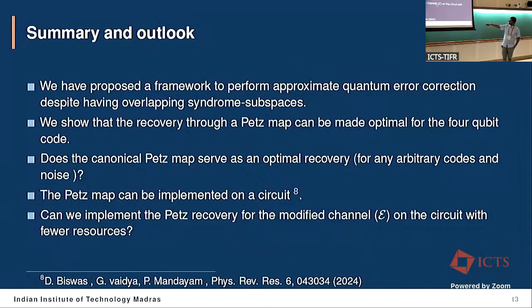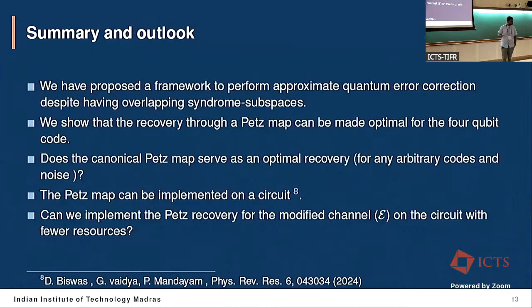But our assumption is that for generic codes, if we can perform some syndrome extraction, and depending on the syndromes, implement some unitary operations which will model this adapted PETS map to the modified channel, that can be much less.